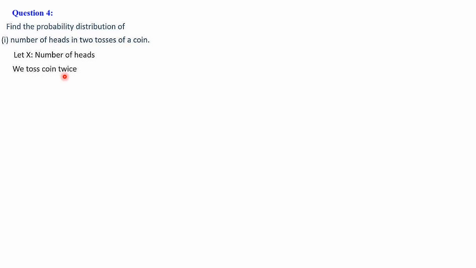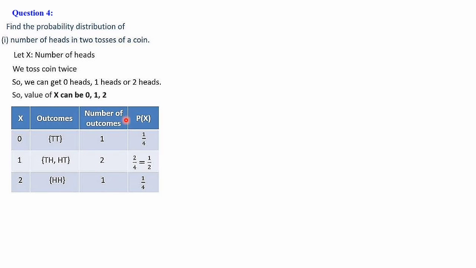So we toss a coin twice. We get 0 heads, 1 head or 2 heads. These are the possible values of x. Here we have to find the probability distribution, meaning the corresponding probabilities of these values. When x is equal to 0, in the sense when there are no heads, what is the probability? When there is 1 head, what is the probability? And when there are 2 heads, what are the probabilities? That is what we have to write. So the values of x can be 0, 1 and 2.